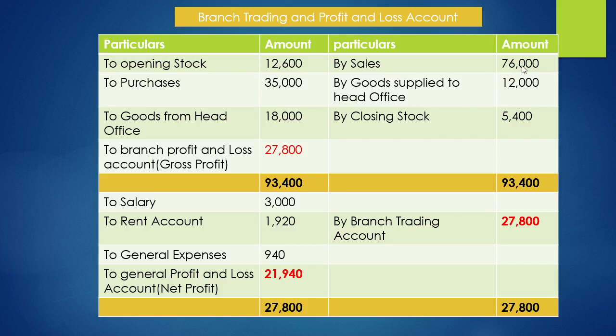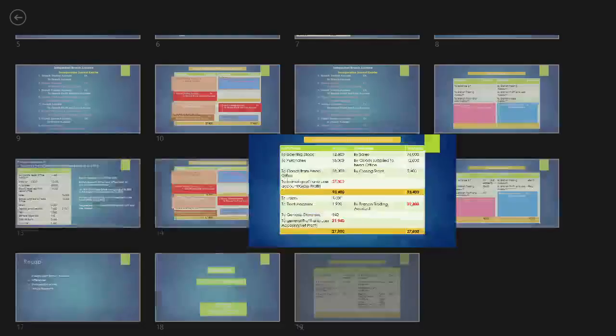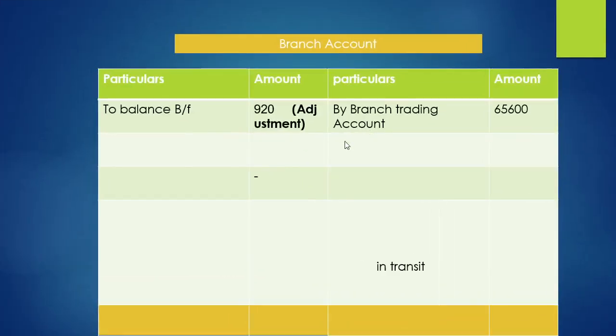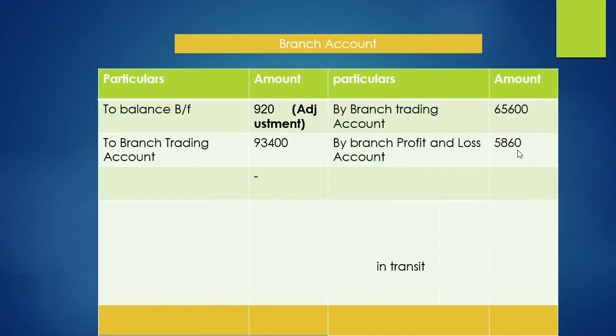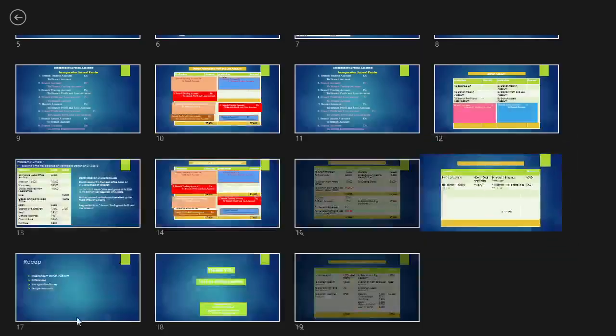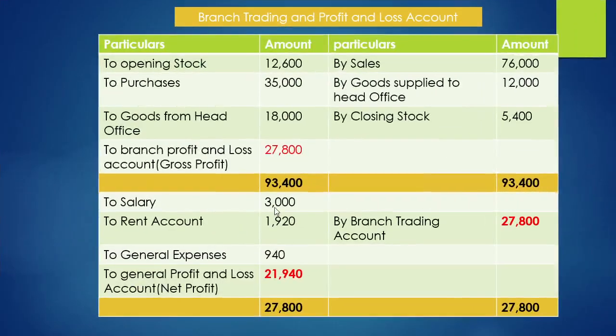And on the credit side, 76,000 plus 12,000 plus 5,400 has to be transferred to branch account credit side, 93,400. And profit and loss account balance 5,860. So profit and loss account debit side elements 3,000 plus 1,920 plus 940.